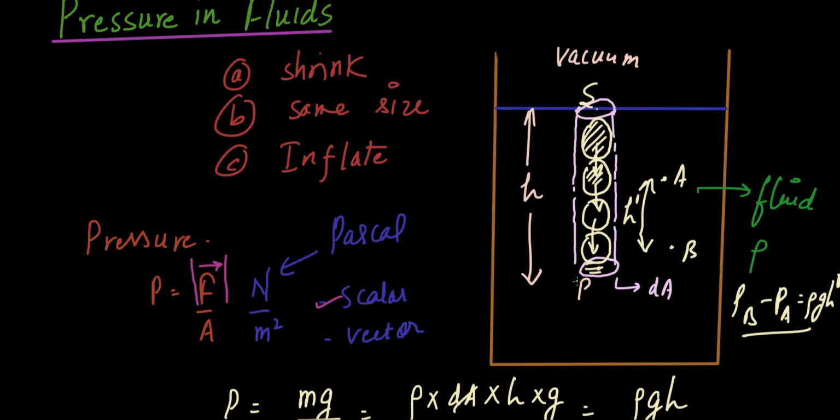The pressure is a scalar quantity. So suppose that there is a ball like this, and I want to find out the direction of force at each point on the surface of this ball. The direction of force will be perpendicular to the surface on which it is acting. In this case, the direction of the force at this point will be in this direction, at this point like this.